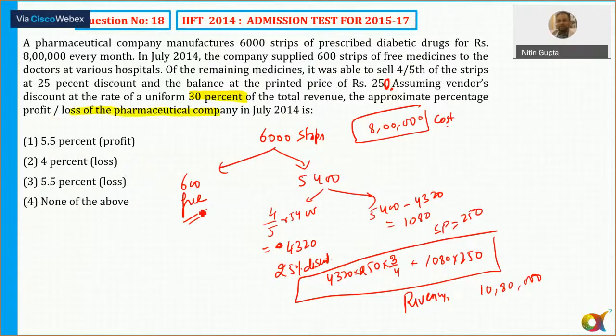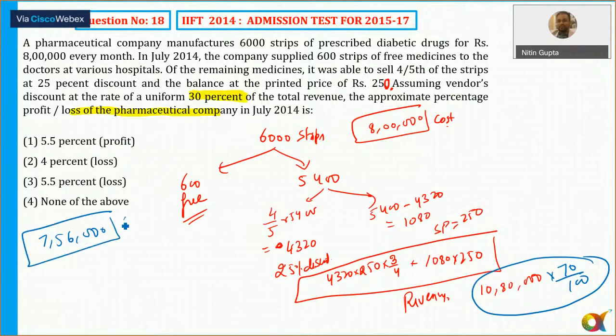Okay, so discount. So if I give a 20% discount, so loss of, so percentage loss, which is equal to approximately 5.5% loss. Option number 3.